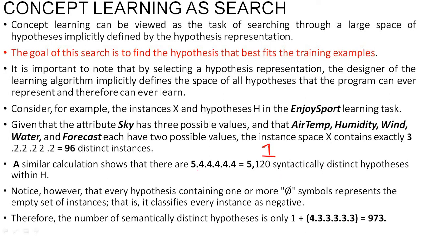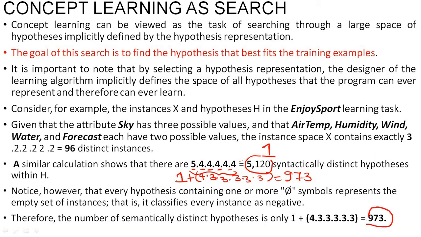Okay, we will take that out. So from this we will take one out. That is the pi symbols out, and remaining, so I have taken one out, which means here 4 remaining, here 3 remaining, here 3, here 3, here 3, and the last one is also 3. So if you multiply, it becomes 973. Look at this, I have reduced the total number of hypotheses from 5120 to only 973.